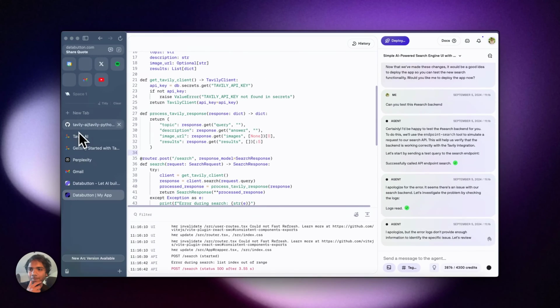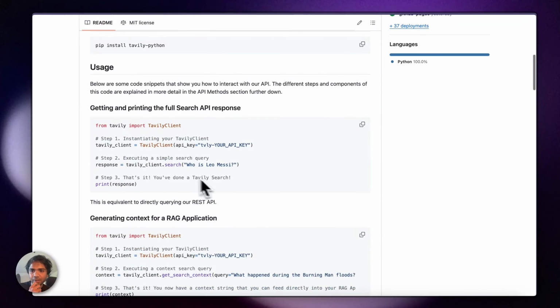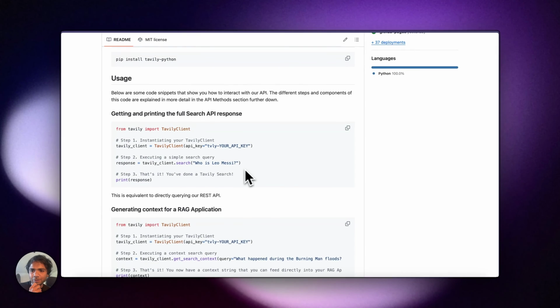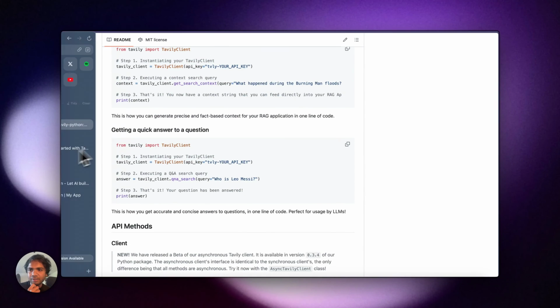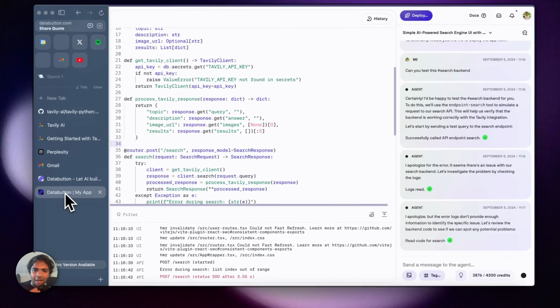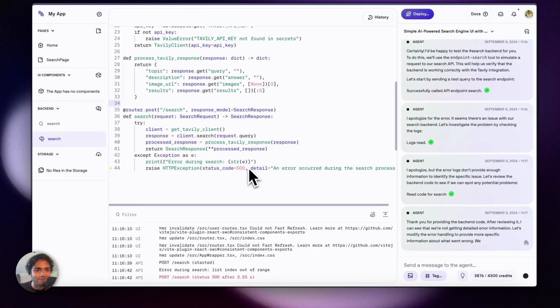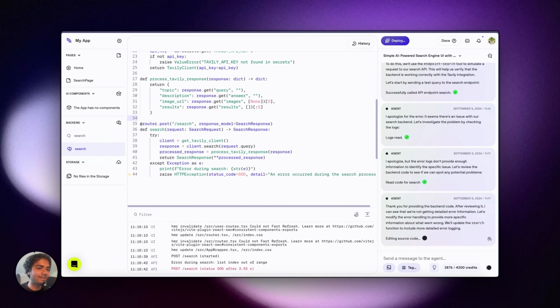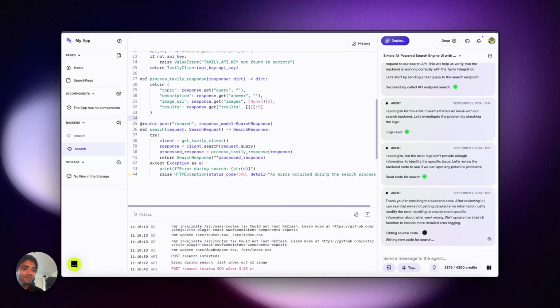Meanwhile, I'll just quickly go back and see if it's actually correct or not. So it's doing Tavily client.search. Yeah, it probably can work. But let's see how Databutton handles this issue, because it has information about how this API works. We have provided it with a URL, and Databutton is trying to fix it. It's writing the new code for search.